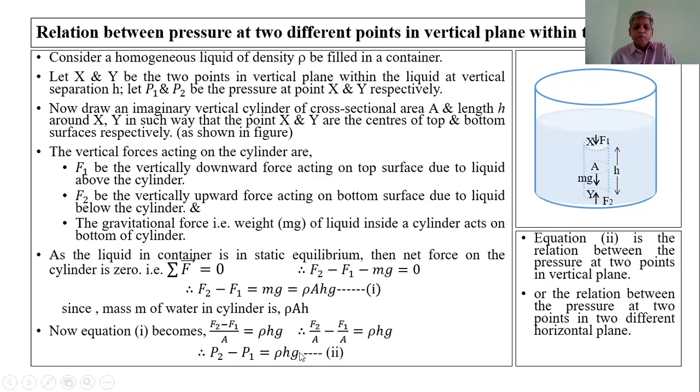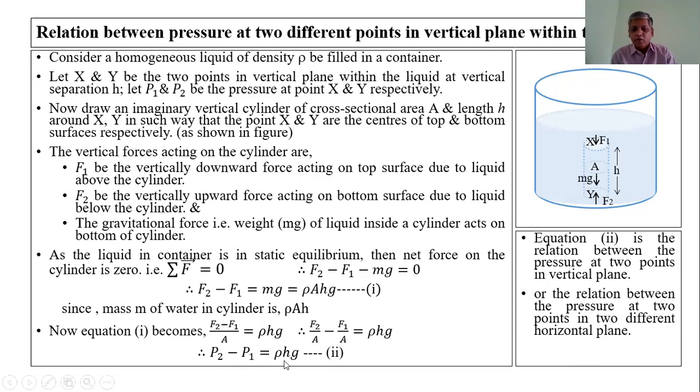This is the relation between the pressure at two different points in the vertical plane. From this equation, it is clear that the pressures at the two points in the vertical plane are different.